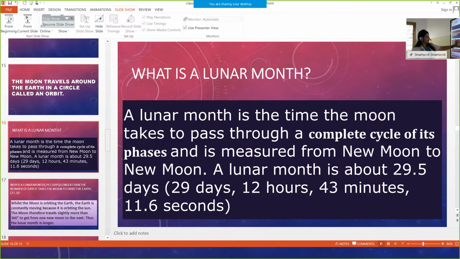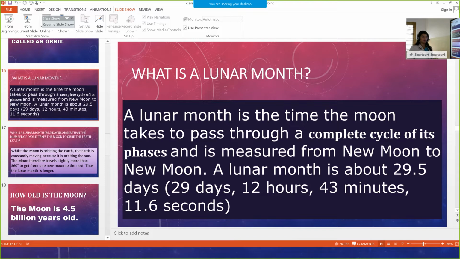So this is more information related to the moon. You can see the particular topic, the moon, in your textbook. So we are going to go in detail about a few facts about the moon.